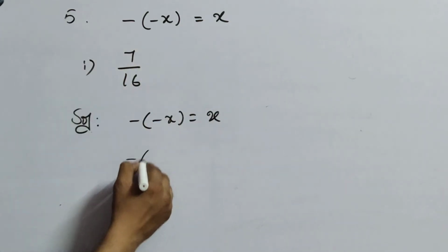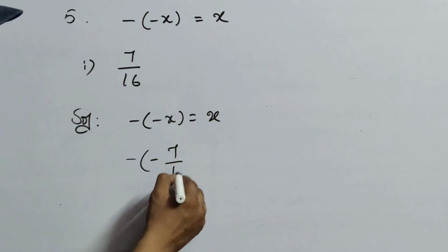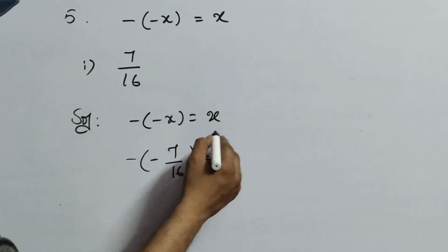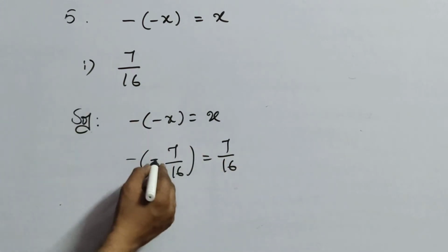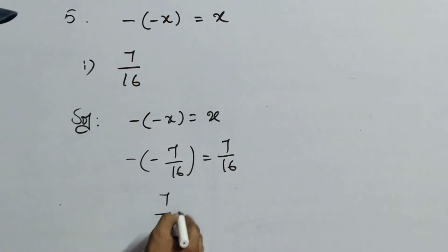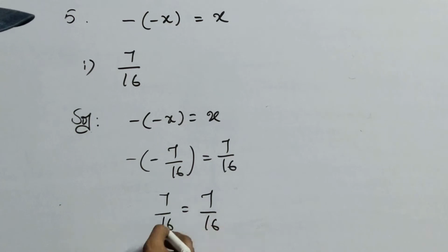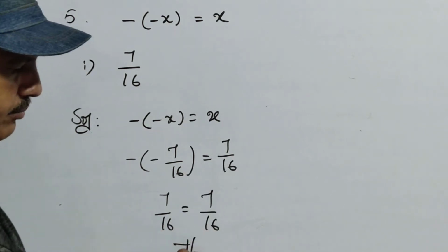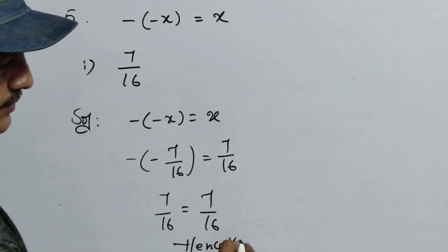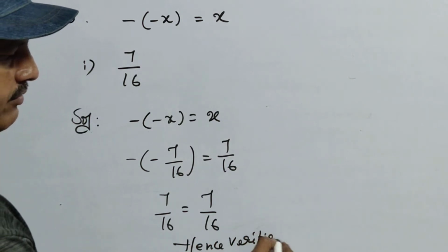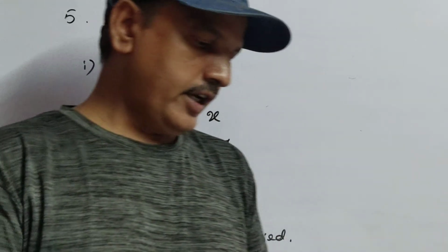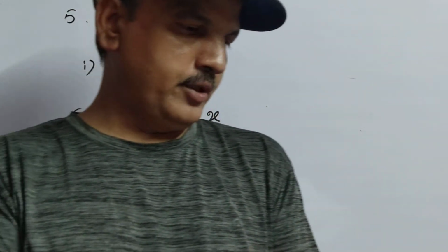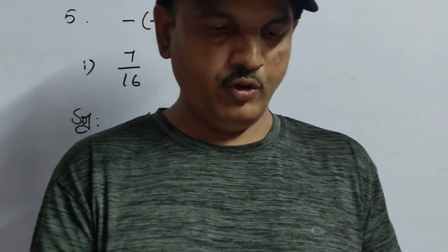Minus of minus 7 by 16 equals, this x value is 7 by 16, so minus into minus is plus 7 by 16, equals 7 by 16. Both LHS equals RHS, so when both are equal, you write, hence verified.